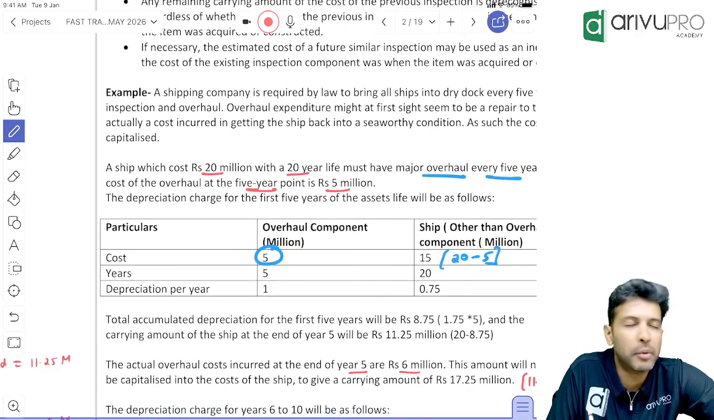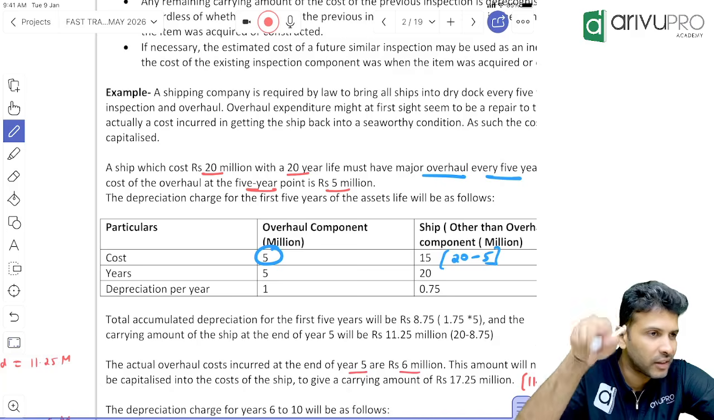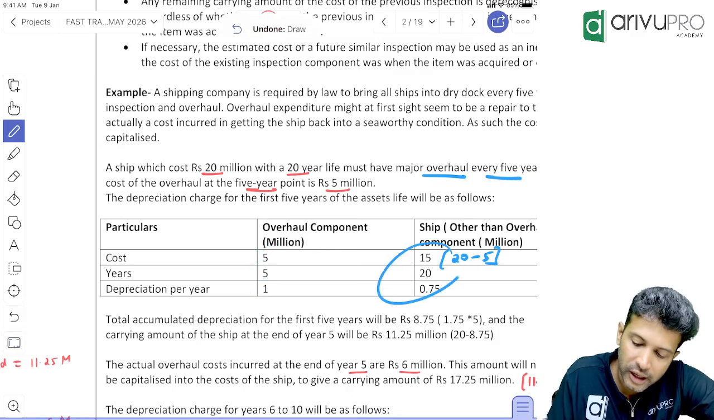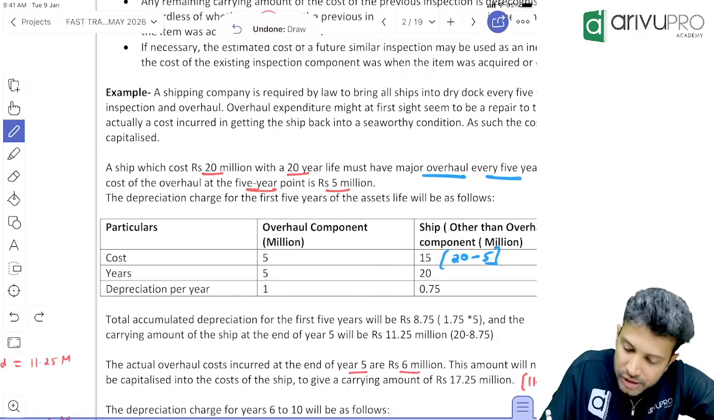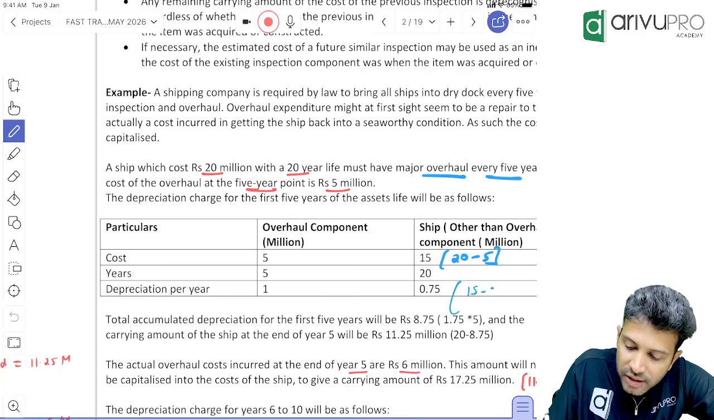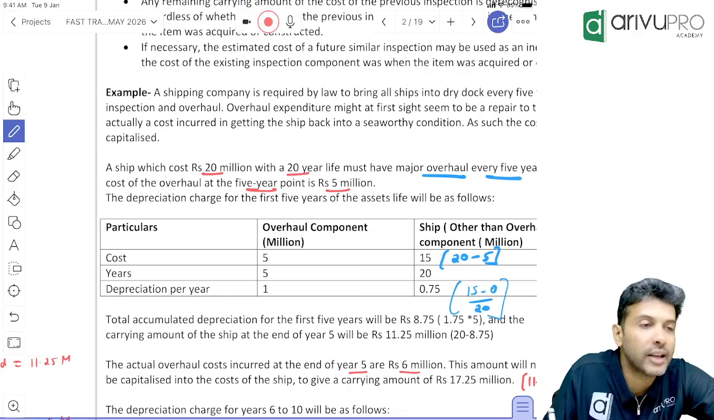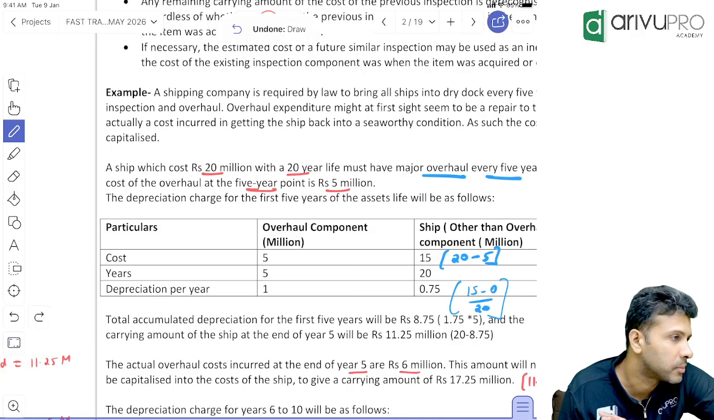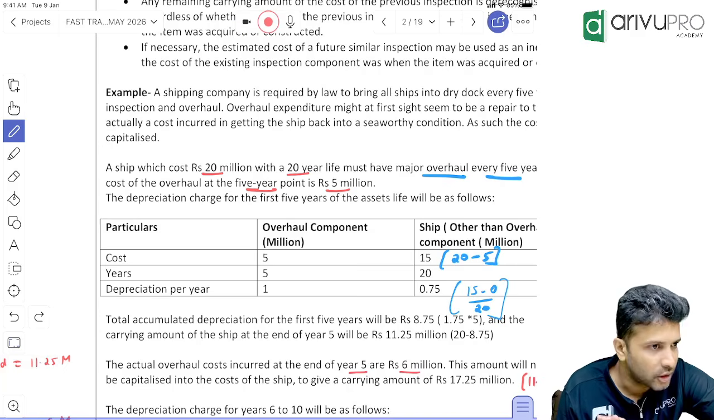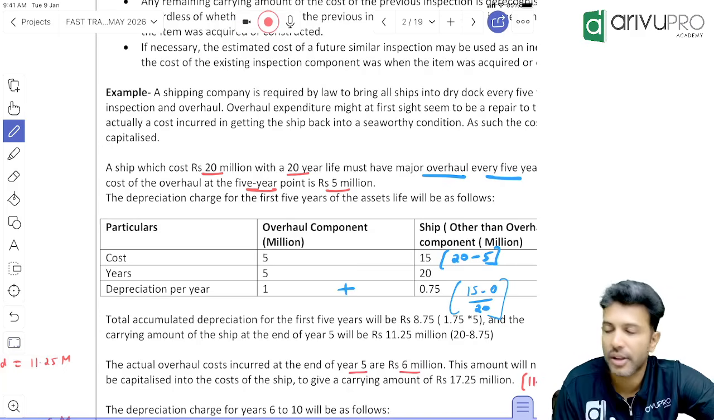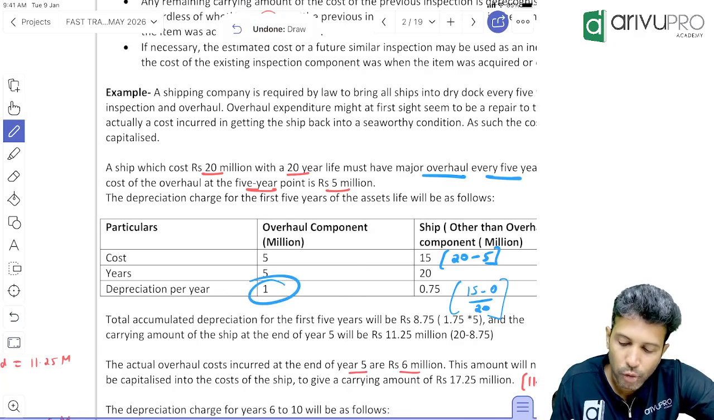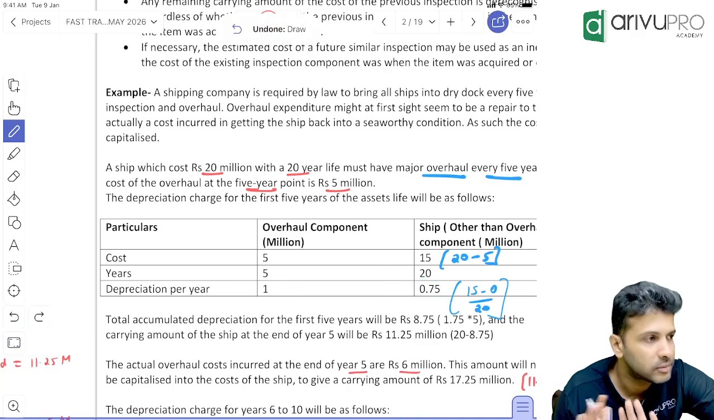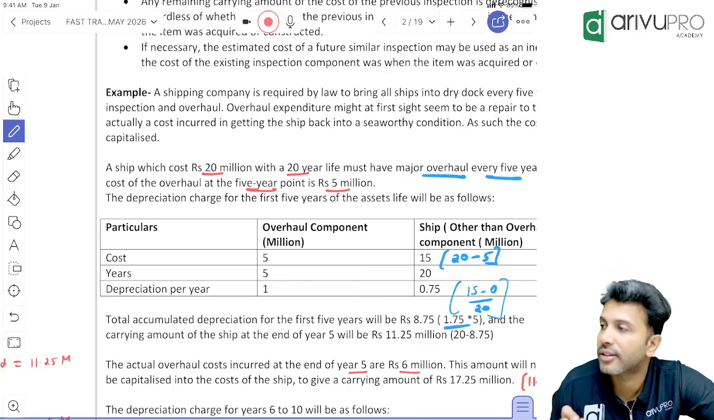So now calculate depreciation towards the overhaul. 5 million carrying amount, minus residual value 0, divided by life 5 years. So how much? 1 million. What about other parts? That depreciation is how much? 15 million, minus residual value 0, divided by useful life 20 years. So do that, how much is it? 0.75 million. Correct? Yes, sir. So totally the ship's depreciation is how much? 1 towards overhaul, 0.75 towards others. So totally it is 1.75 million. Good enough. That's what they've written here, 1.75 million.